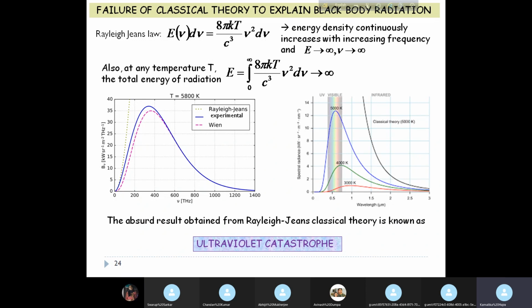Not only does it not match the experimental curves, but it is also an absurd prediction. Also, the total energy value goes to infinity, which is also absurd. And this absurd result of Rayleigh-Jeans law is known as the ultraviolet catastrophe. Okay, because in the ultraviolet region, it is a catastrophe that is occurring. The value of energy is going to infinity, which is catastrophic in nature. Okay, so this is the failure of classical physics, and I'll end today.